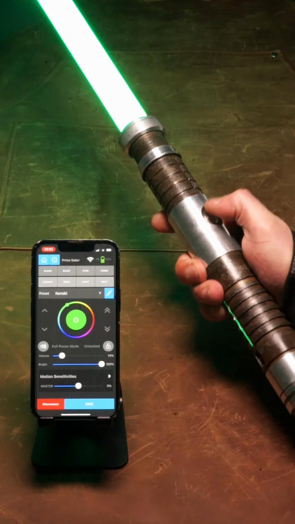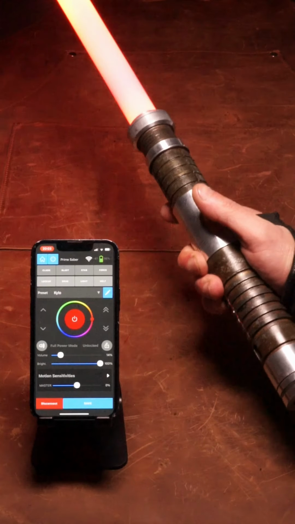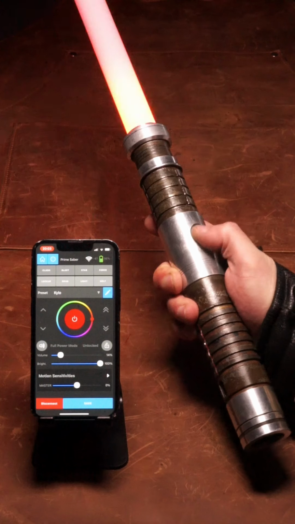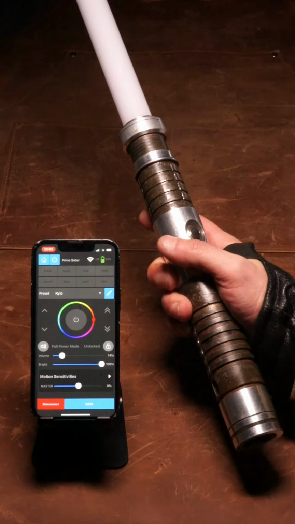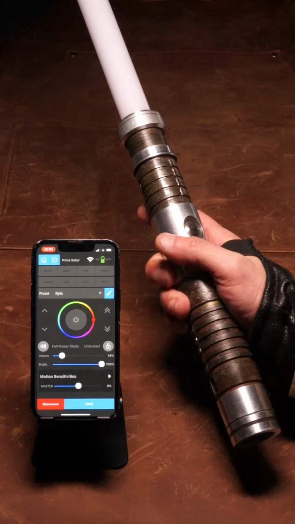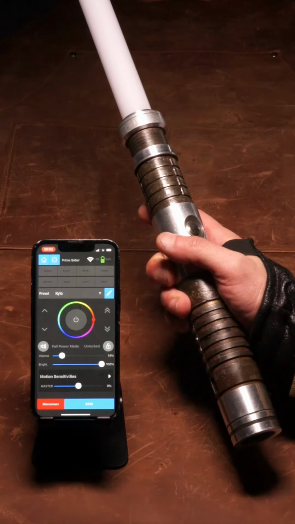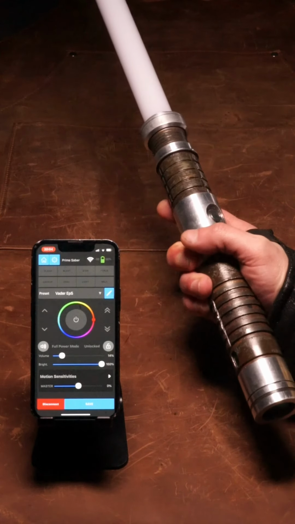And if I do this, you'll notice the sounds have changed, along with the blade lights, because what I just did is to switch the preset. A preset is a collection of sound and light effects bundled under a single name, giving your saber a unique personality. You can switch presets directly on the saber with a double twist gesture with the button touched,